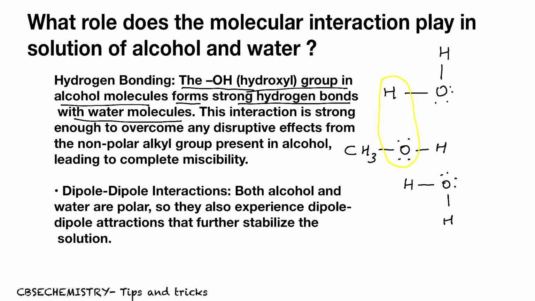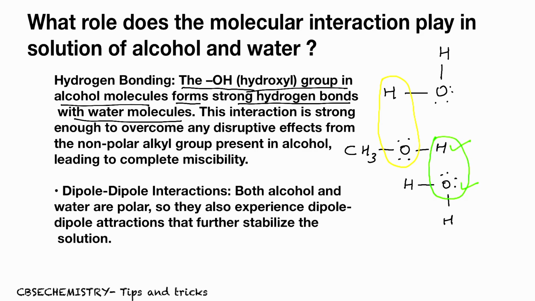Hope you understand. Similarly, there is a possibility of formation of hydrogen bond between this hydrogen of alcohol and oxygen of this water molecule. So it is very clear that between alcohol molecule and water molecule, strong hydrogen bond exists.